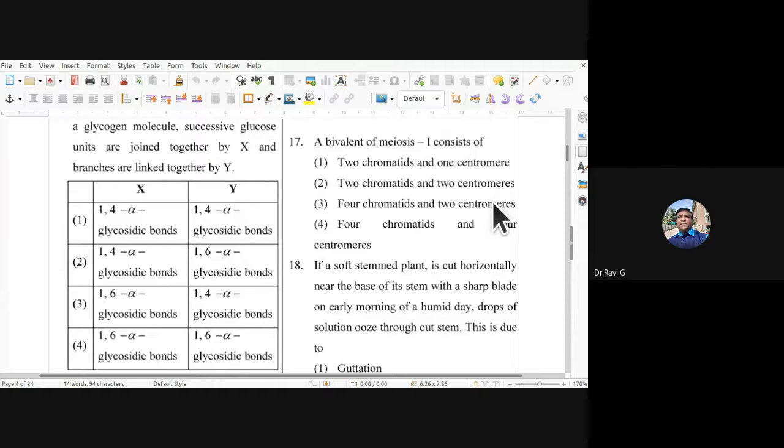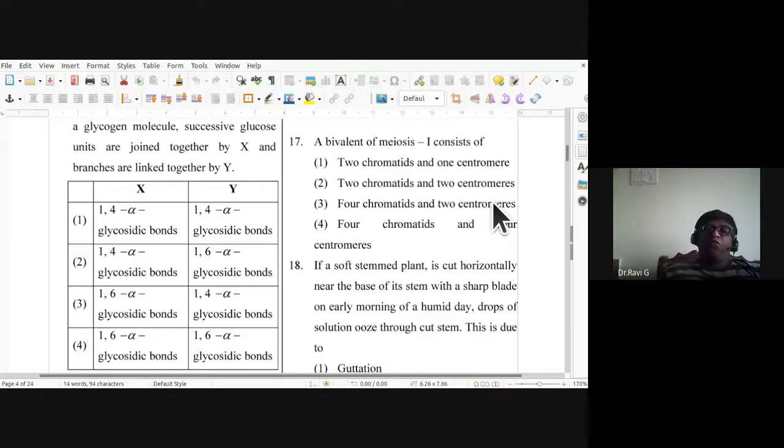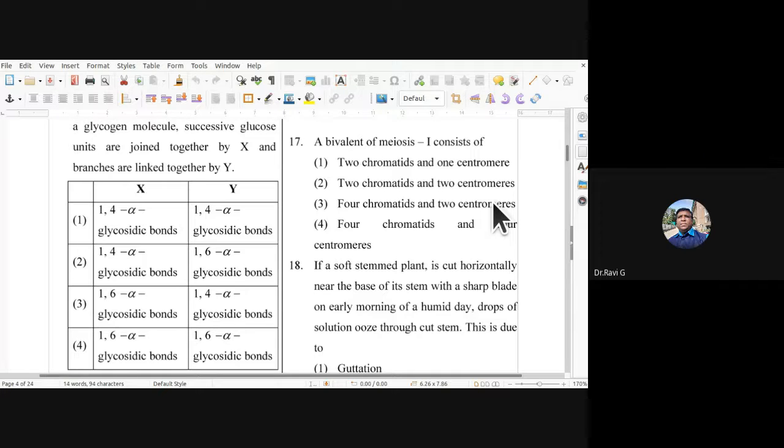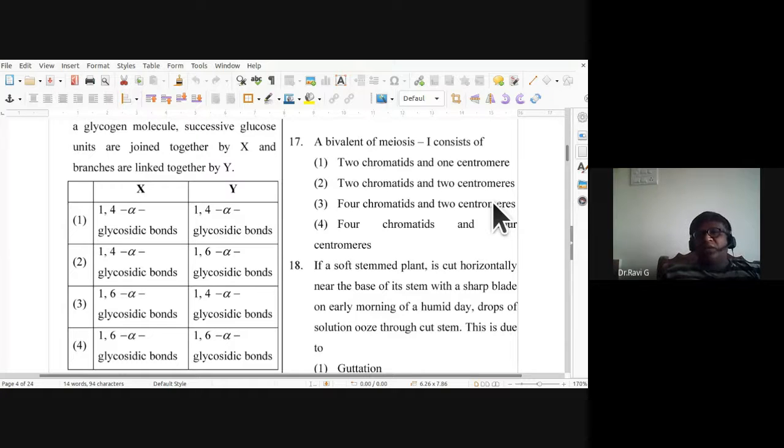The 17th question, what does a bivalent of meiosis one consist of? Four chromatids and two centromeres. So a bivalent of meiosis one consists of four chromatids and two centromeres. Each chromosome will have two chromatids and one centromere. Since a bivalent has two of them, we call them four chromatids and two centromeres. So 17th, third one is the answer.